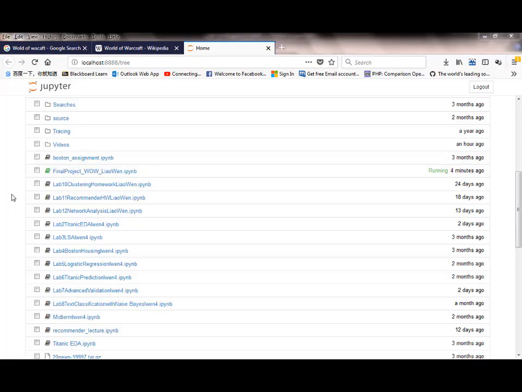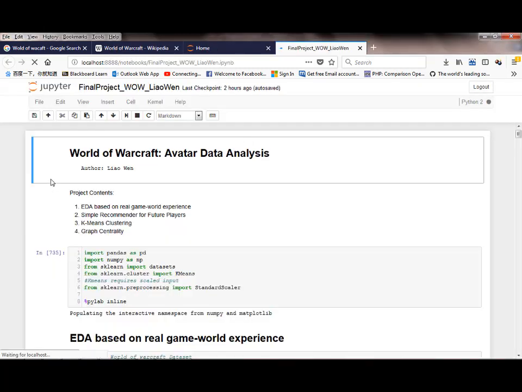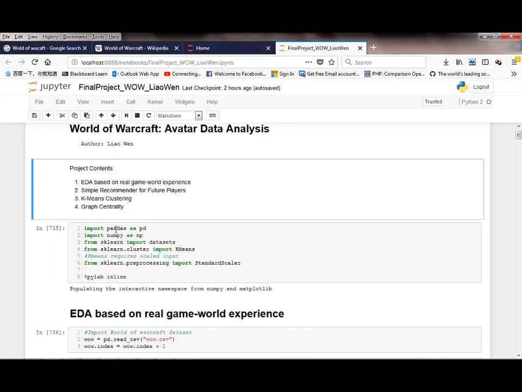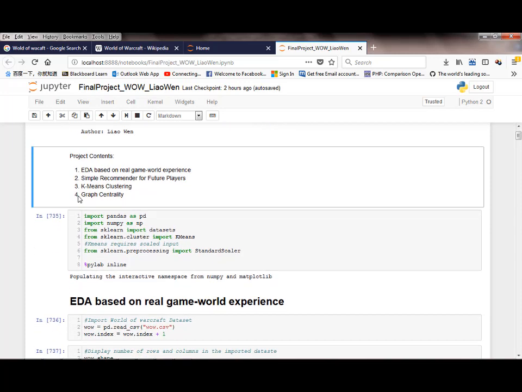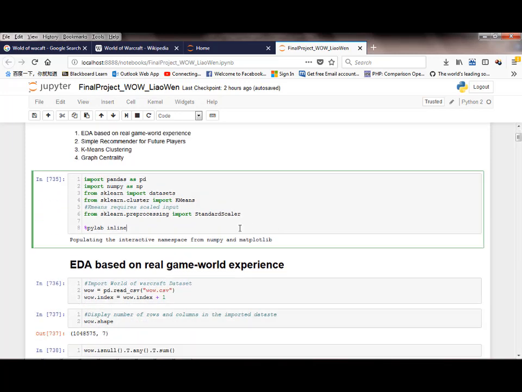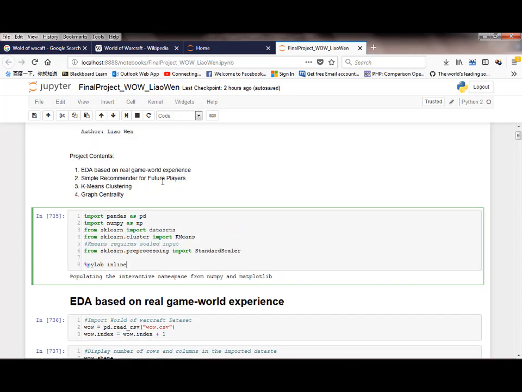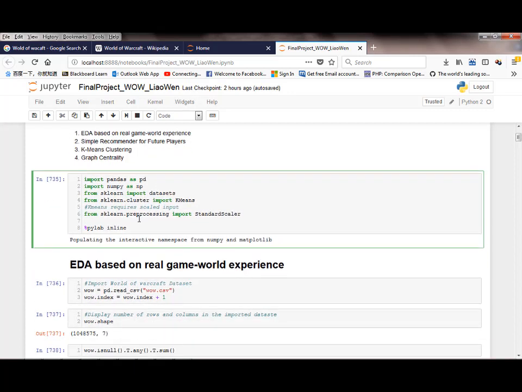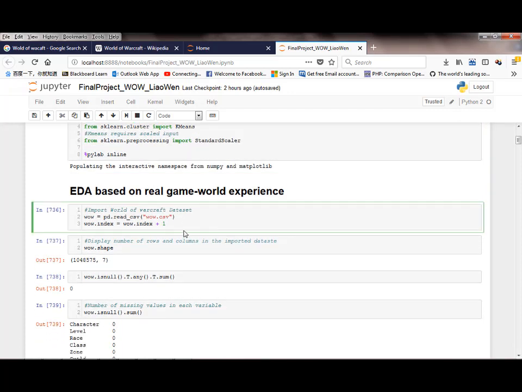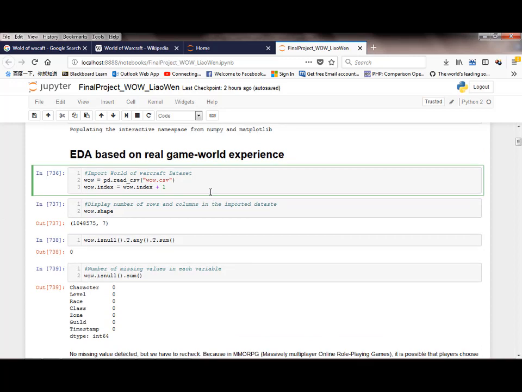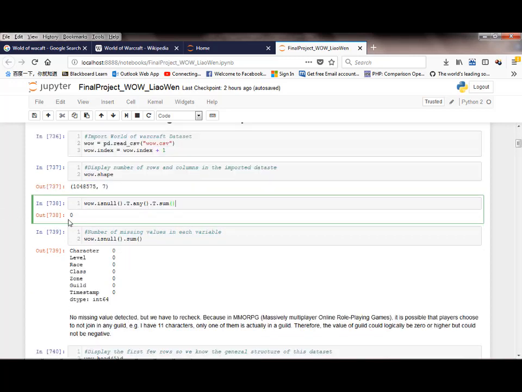So we already have our homepage pulled up, so let's go ahead and load our project. I already have this project completed. To save some time, here we're going to go over all the steps again. First, let's import the Pandas library and necessary components. Import the data, then we check the missing values.